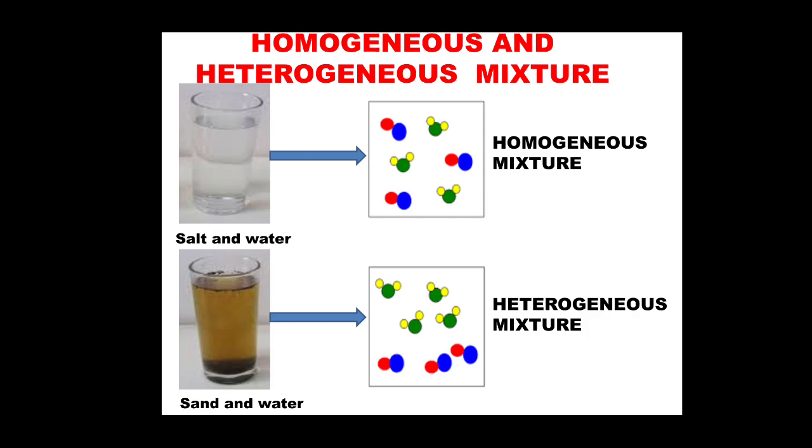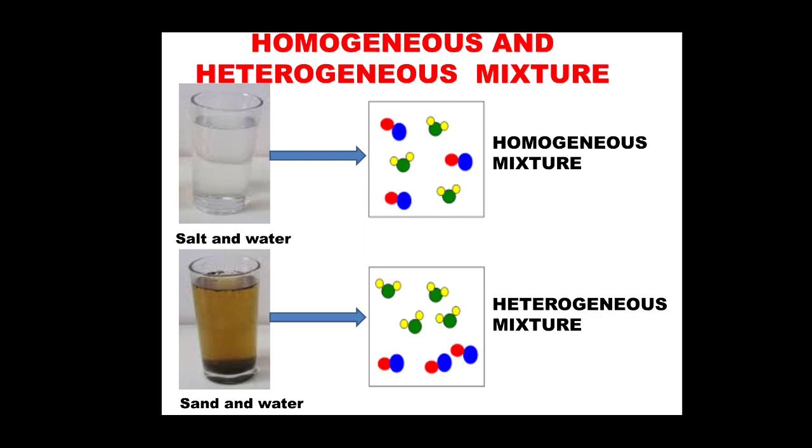What does this particular picture actually mean? What do you understand? If we take a spoon of salt water and taste it, whatever the taste is, it will be the same till the last spoon of water, isn't it? But in case of sand water, if we take the first spoon of water and look at it, you will find some amount of particles in it.